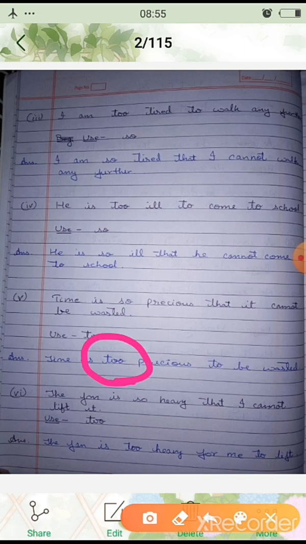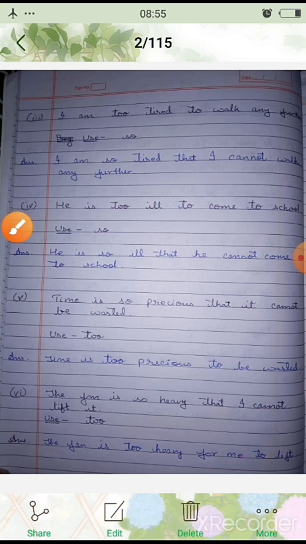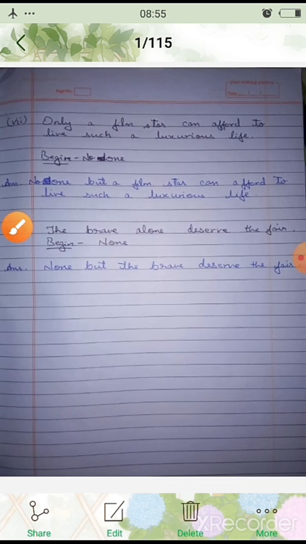Then next one, sixth number: the fan is so heavy that I cannot lift it. The fan is too heavy for me to lift. Okay, the fan is too heavy for me to lift, that is, I has been changed into me. So the fan is too heavy for me to lift.